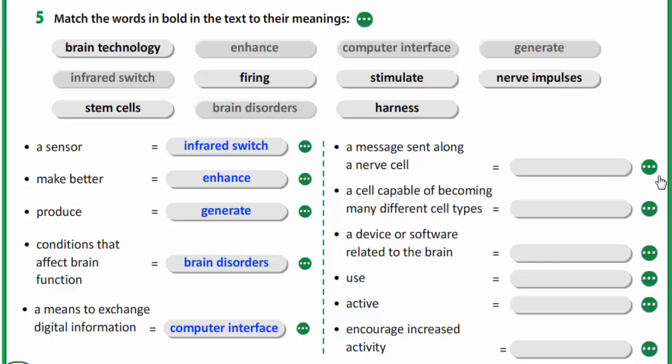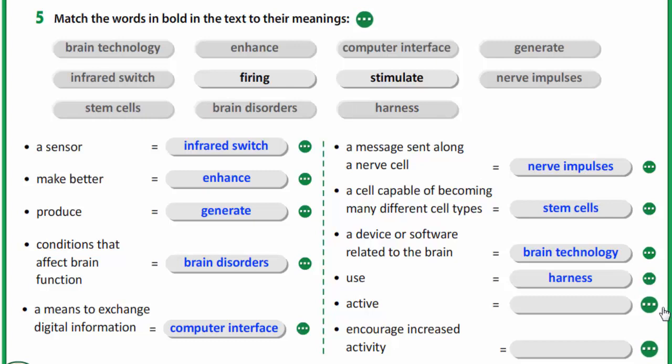A message sent along a nerve cell, nerve impulses. A cell capable of becoming many different cell types, stem cells. A device or software related to the brain, brain technology. Use, harness. Active, firing, encourage increased activity, stimulate.